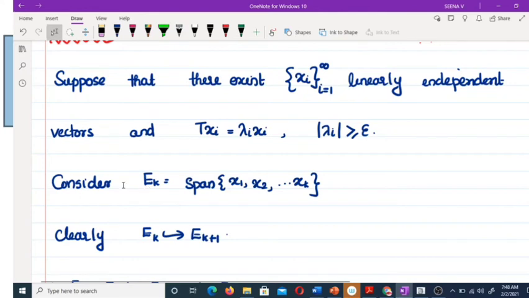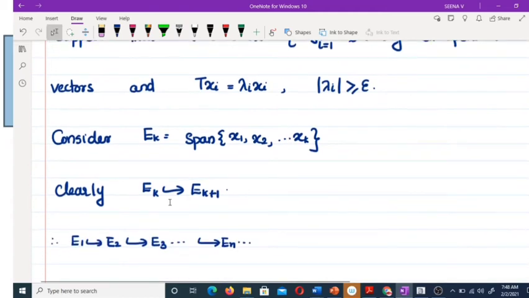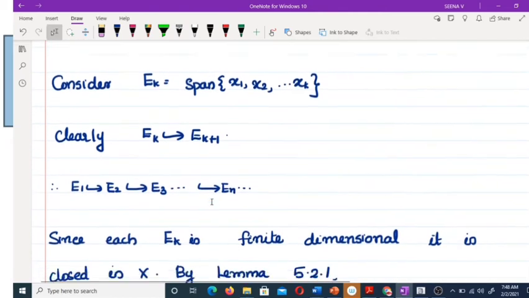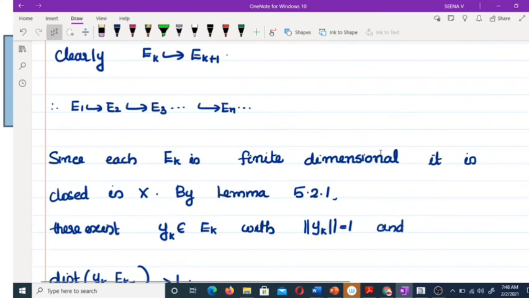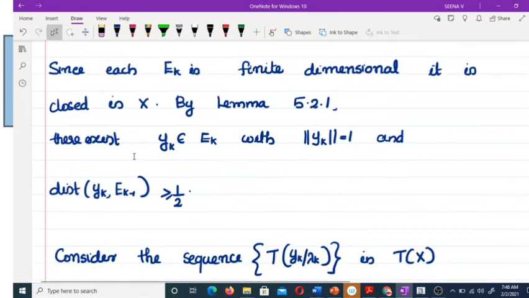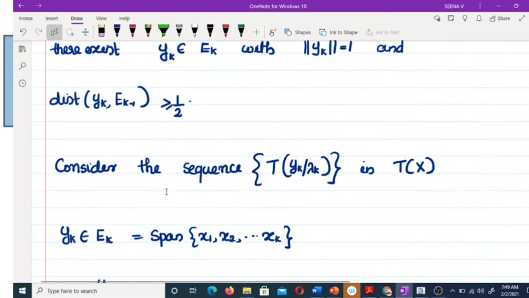We can consider, as in the previous case, E_k equal to the span of x1, x2, up to xk. Then clearly E_k is a subspace of E_(k+1). Since each E_k is finite dimensional, it is closed by lemma 5.2.1. There exists a y_k belonging to E_k with norm of y_k equal to 1 and the distance between y_k and E_(k-1) greater than or equal to 1 by 2.